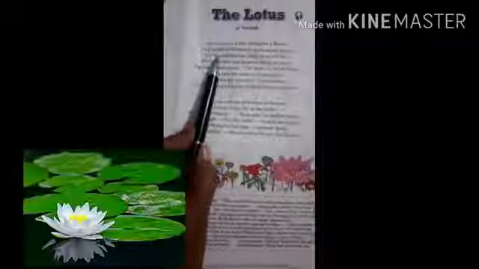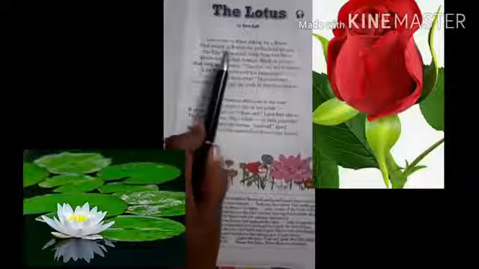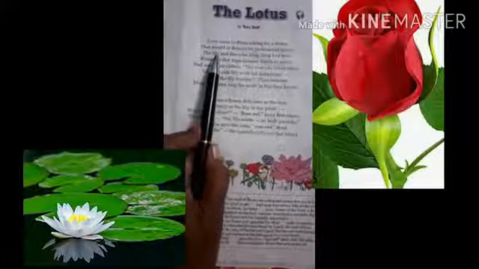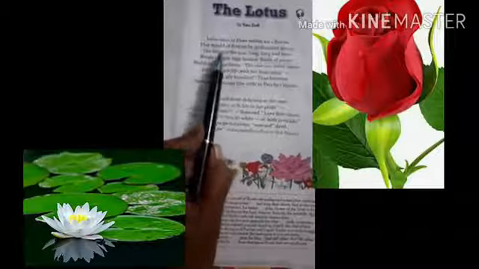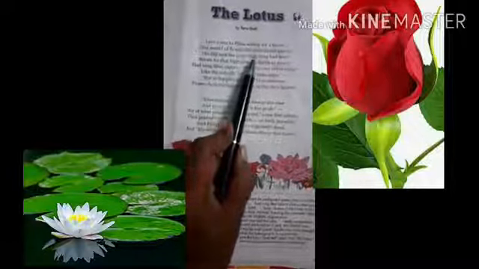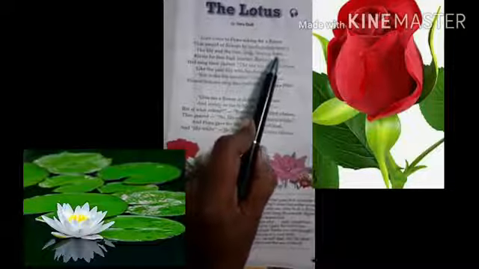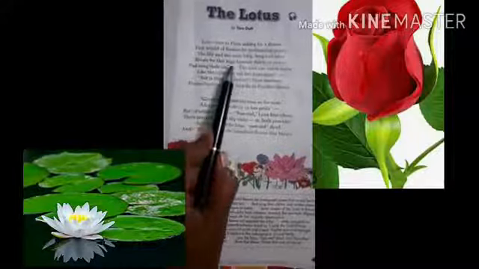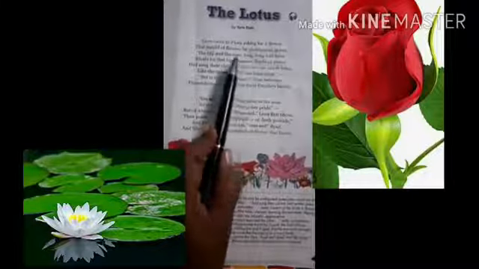The lily and the rose. So here the poet introduced two flowers, that is lily and rose, long had been rivals for that high honor.